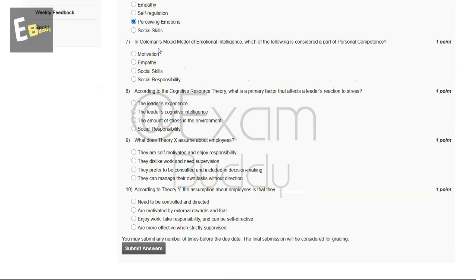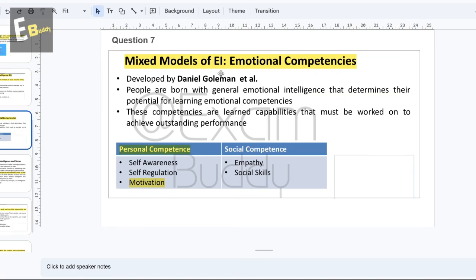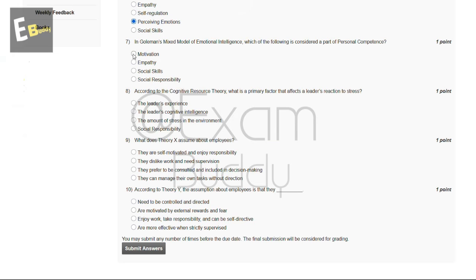And now let's go to our question number 7. In Goleman's mixed model of emotional intelligence, which of the following is considered a part of personal competence? So these are the options: motivation, empathy, social skills, social responsibility. So let's check the explanation. So explanation says mixed model of EI, emotional competencies, personal competence, motivation. So the answer of our seventh question is A, motivation.